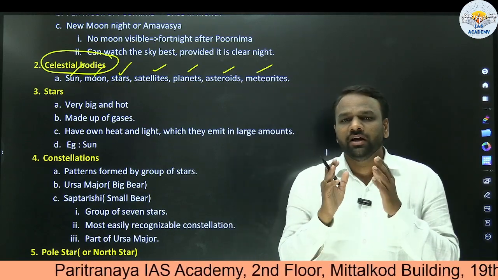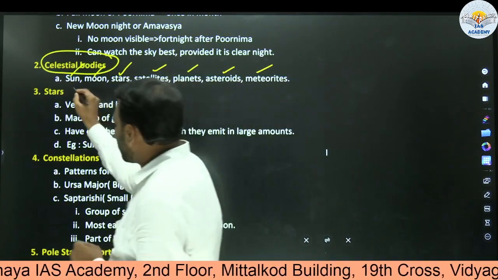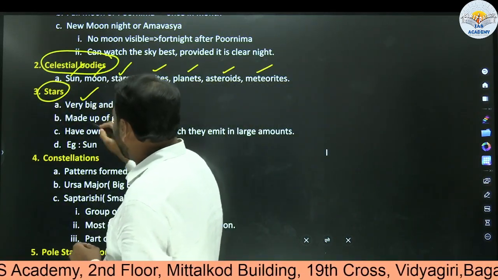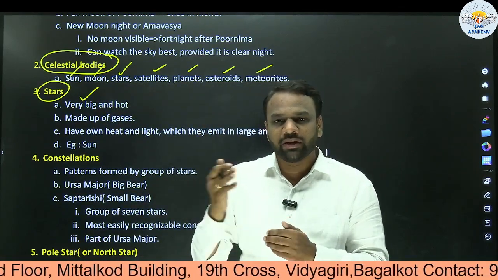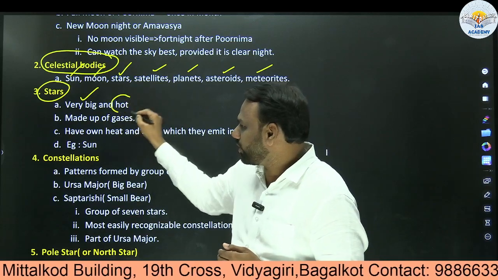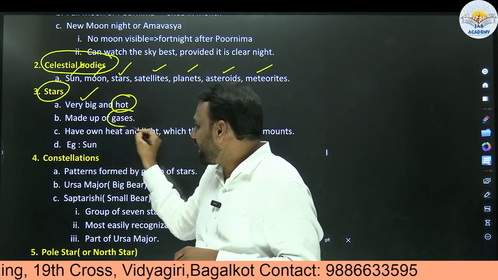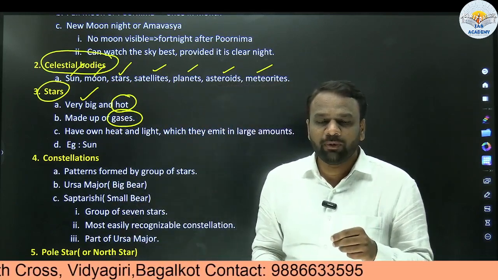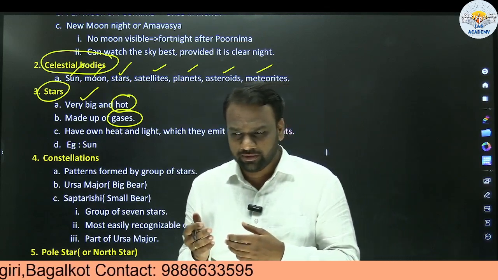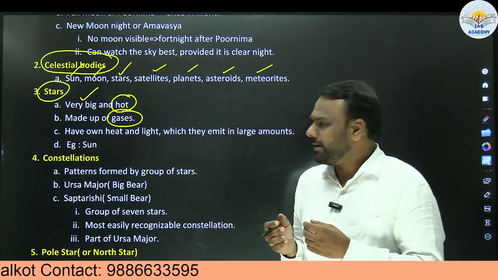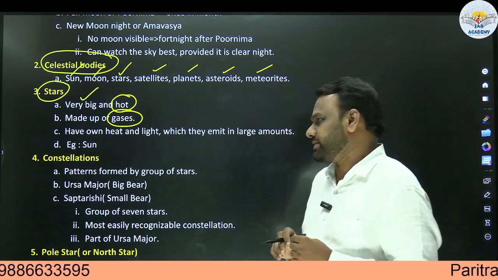Next we shall see the difference between a star and a planet. A star is very big when compared to a planet. If we compare to a planet, a star is very big in size, and also very hot. A star is completely made up of gases. A few of the planets may be made up of materials like stone and soil. But stars are completely made up of gases.